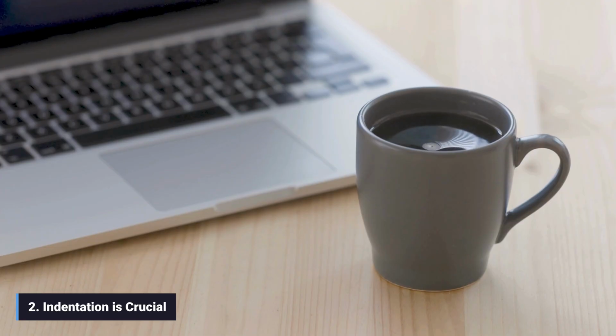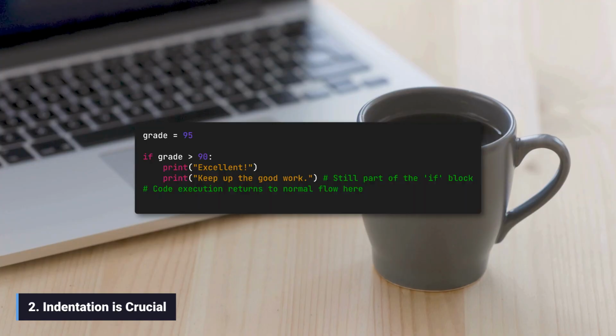2. Indentation is crucial. Unlike many other languages that use curly braces, Python relies entirely on indentation, typically 4 spaces, to define a block of code. All lines belonging to the if block should be indented by the same amount.